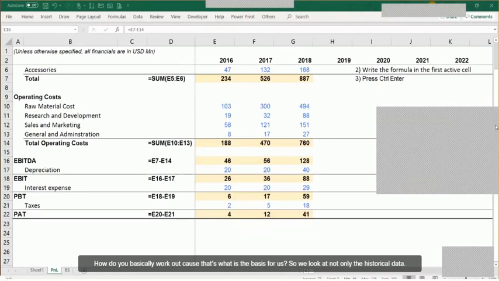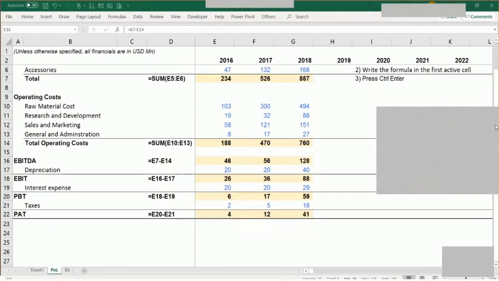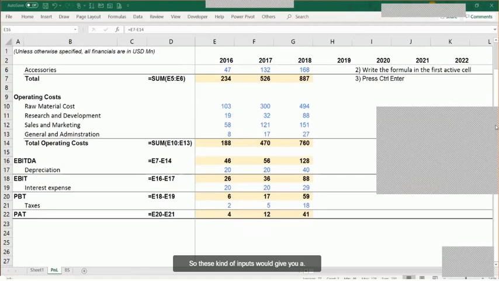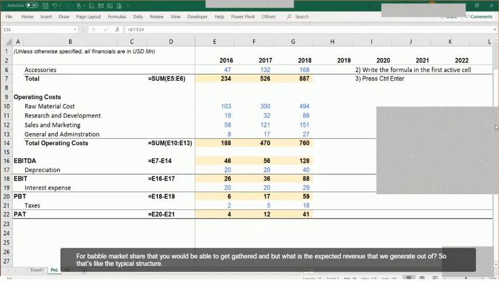So we look at not only the historical data of the company which we are trying to use for the projection purpose, we could also look at the data for the overall industry, the kind of market share that our company has got, and how the other companies in the same industry are performing. These kinds of inputs would give you a little bit of probability as to what is the probable market share that you would be able to gather and what is the expected revenue that you could generate out of it.